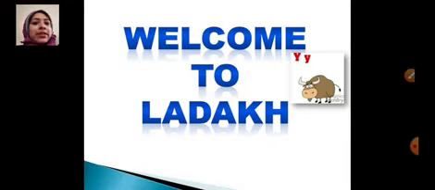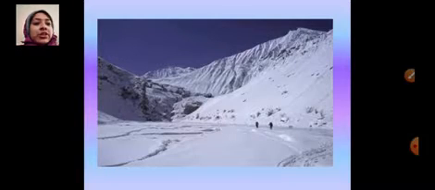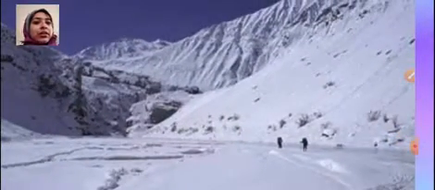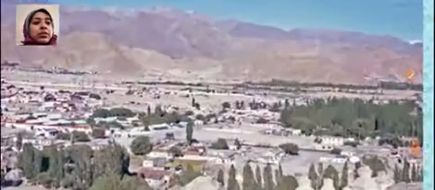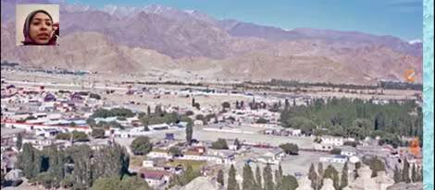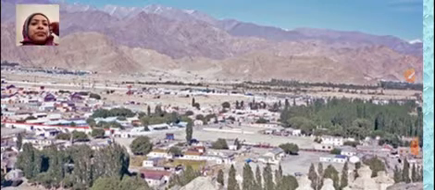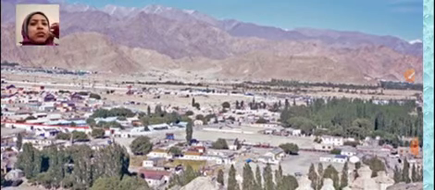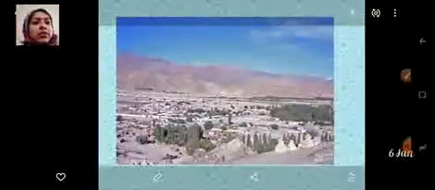Today we welcome you to Ladakh. First, you will see how Ladakh looks. It looks in this way. You can see all over Ladakh, mountains are covered with snow throughout the year. You can see some vegetation here in Ladakh, and some people are also living in some parts of the area. Here you can also see the houses, and vegetation is also there.